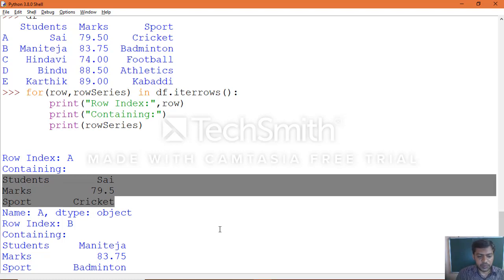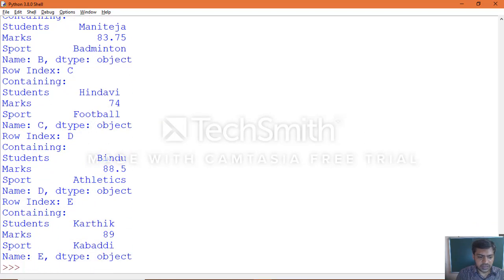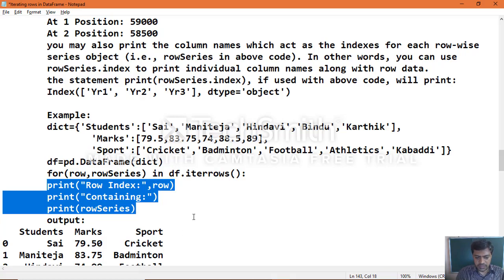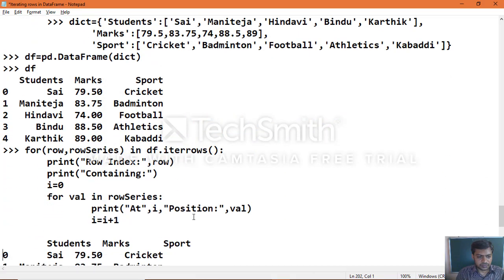In the same way, position-wise, you need to use two for loops, a loop within a loop, which we generally call the nested loop concept. The same example we will be executing.